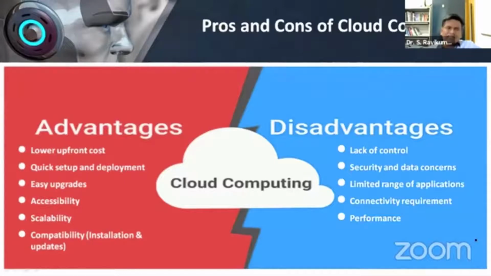Okay, next is easy upgradability. That only I told you of scalability. You can scale up, scale down. Next is accessibility, because we are connected through the internet. Our accessibility is 24/7. Next is scalability, that is how far you can stretch the system. The meaning is that my system runs on 25 GB RAM. Okay, my system has a 25 GB hard disk.